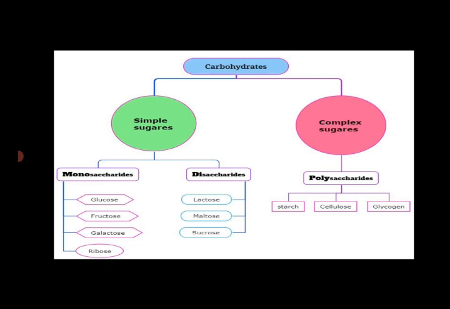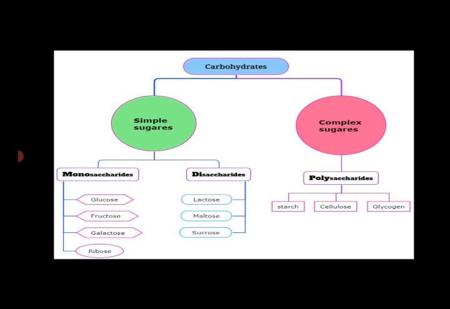Glucose is the grape sugar. Fructose is the fruit sugar. Galactose is the milk sugar. Ribose is the pentose sugar, which enters in the structure of RNA. Disaccharides, examples of disaccharides: lactose, maltose, and sucrose.